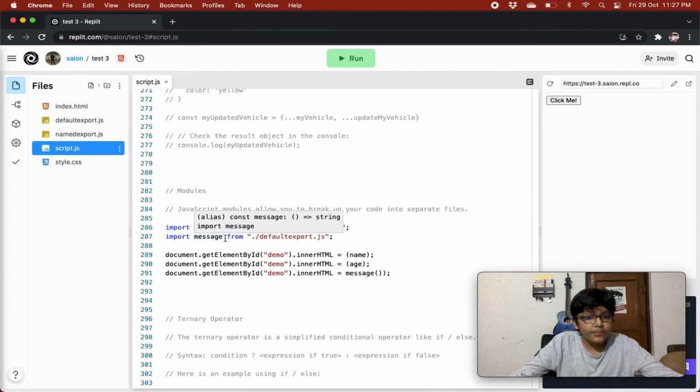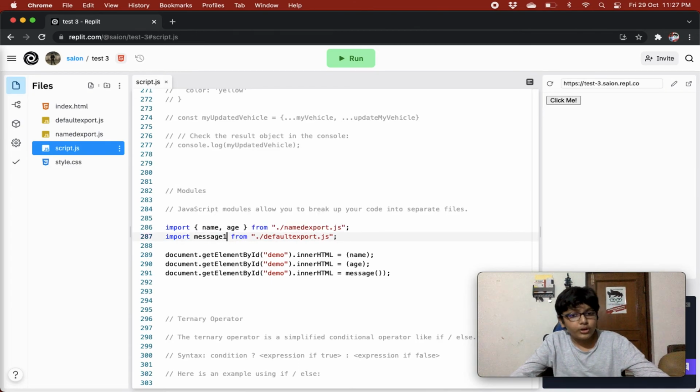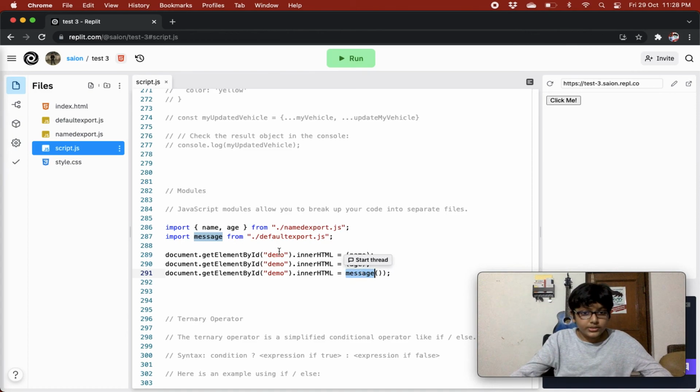So you can say import message1 from default export.js, import message3 from default export.js, and you can import it using any name you like, and it will not throw an error, right? Because default exports allow you to import with any name you like. And then basically you have to use the same name, right? Okay, and there can be only one default export in a file, right?